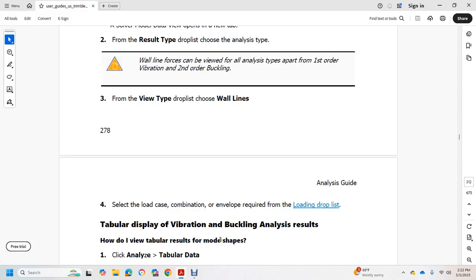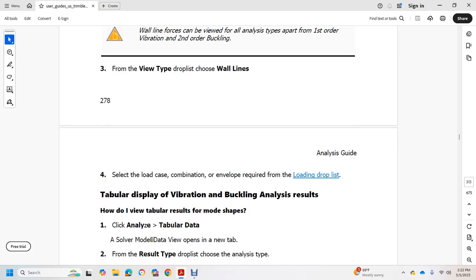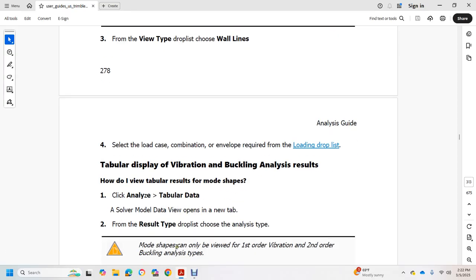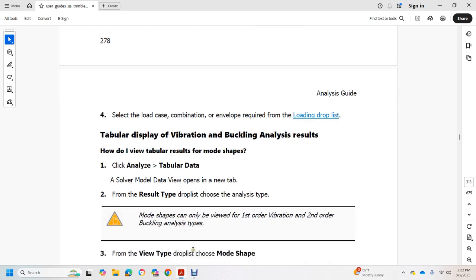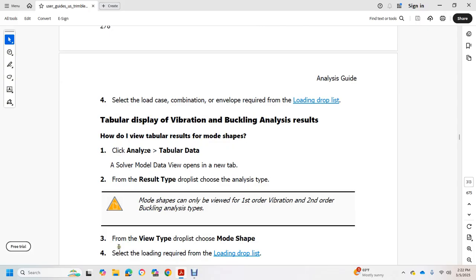How do I view the tabular result of the mode shape? Click Analyzing Tabular Data. Solve the model data view. It opens a new tab. Select from the result type drop-down list the analysis type. Mode shapes can only be viewed with the first order vibration or second order buckling analysis types. From the view type drop-down list, choose mode shape. Select the load required for the loading drop-down list.